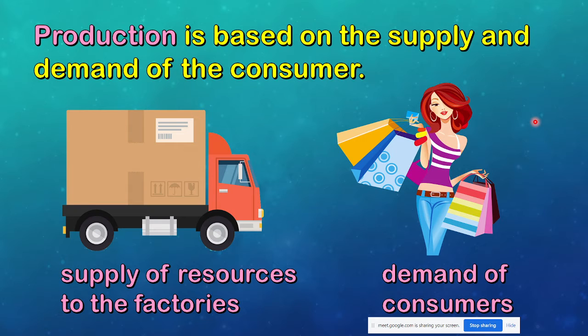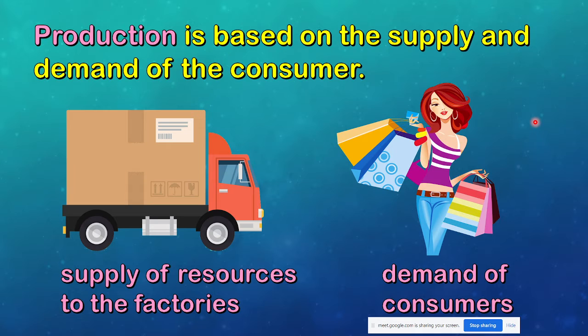No one wants to buy my pencil. So, do I need to make more pencils? No one is buying my pencil. I will not make any more, right? Because no one wants to buy, right? That means production is based on the demand of the consumer.